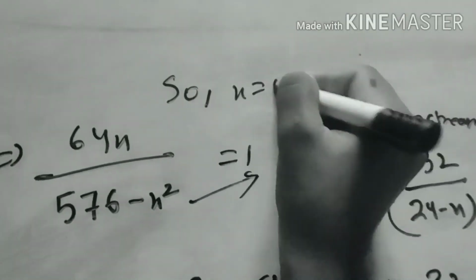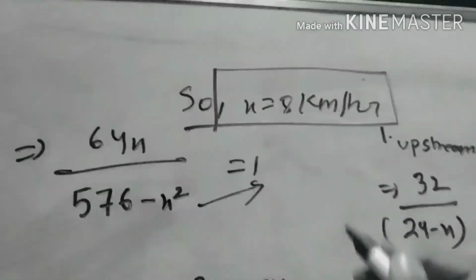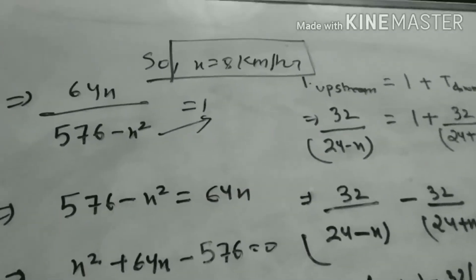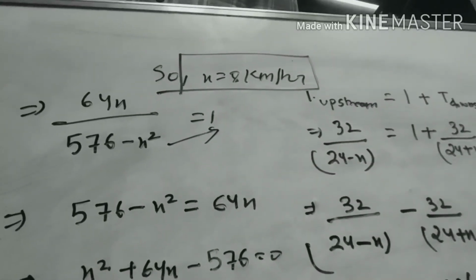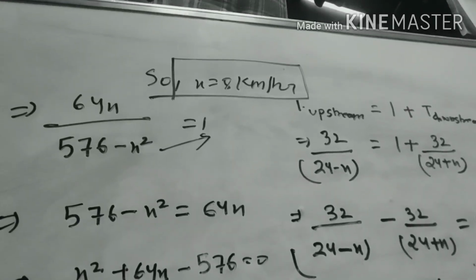So we have got x equals 8 km per hour, which means the speed of the stream is 8 km per hour. So we can solve the question based on both methods, using both the linear equation in two variables and the quadratic equation.